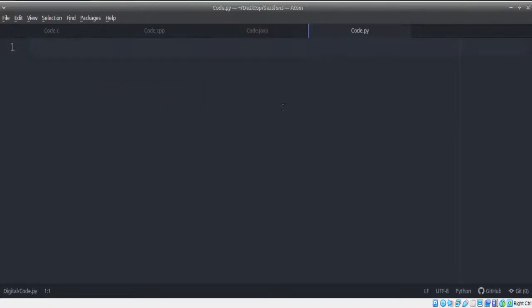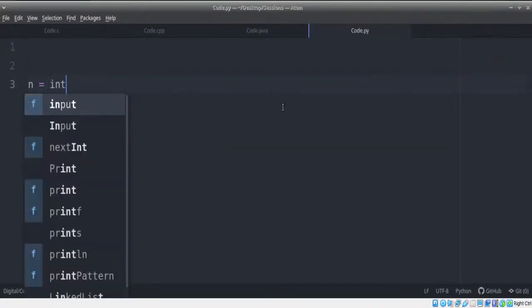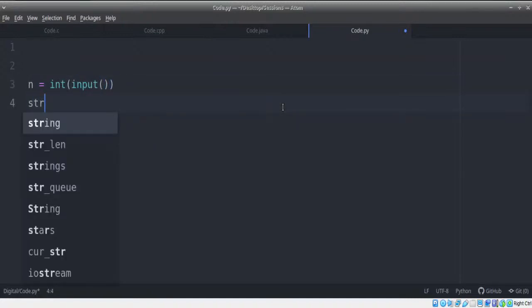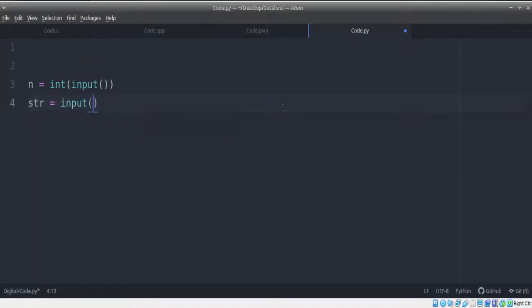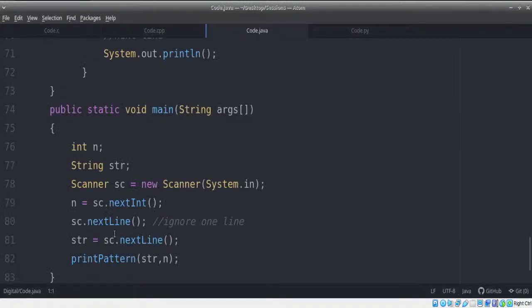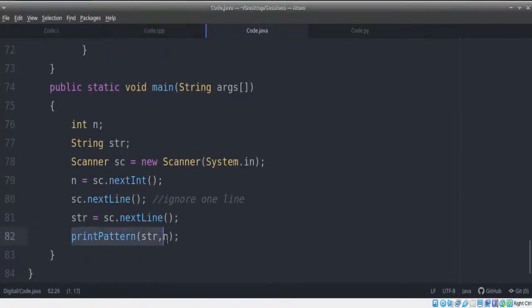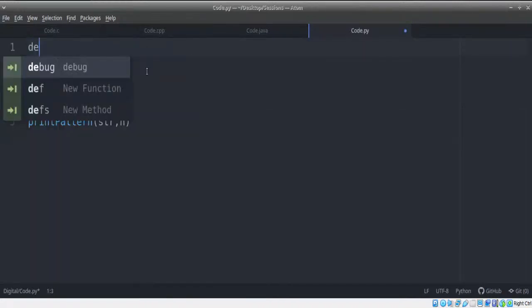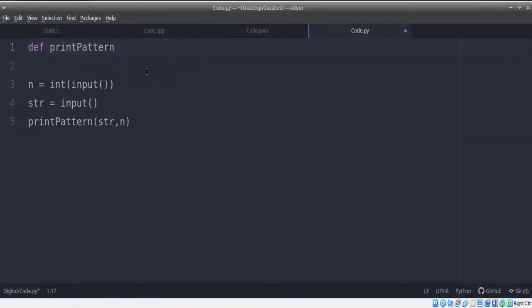So let's quickly do this. First thing is we just need an integer. Once done, we just need a string. Once we have read the integer and a string, we're going to directly go over to the next part, that is to call our print pattern function. When we go to our print pattern function, we need to just read the string and end.